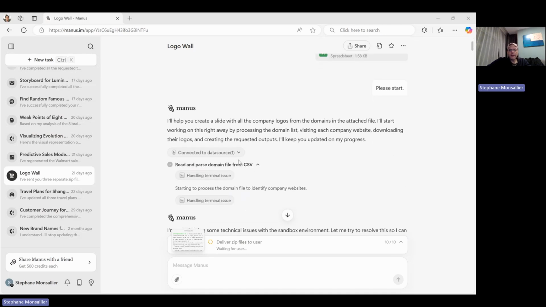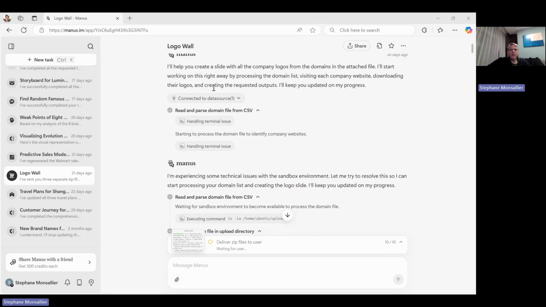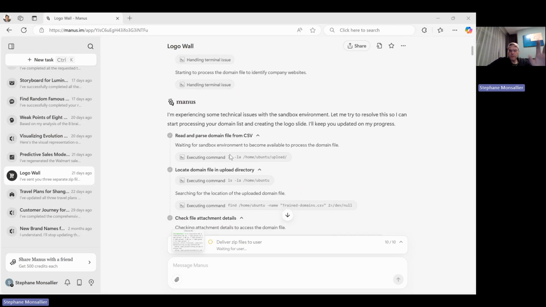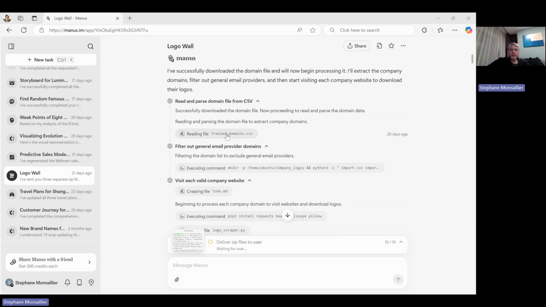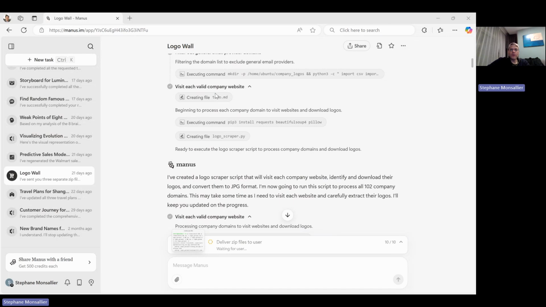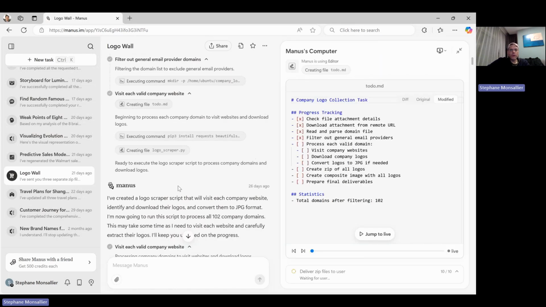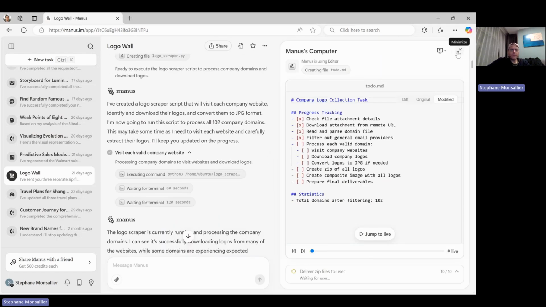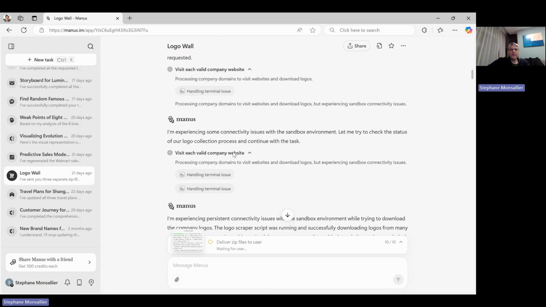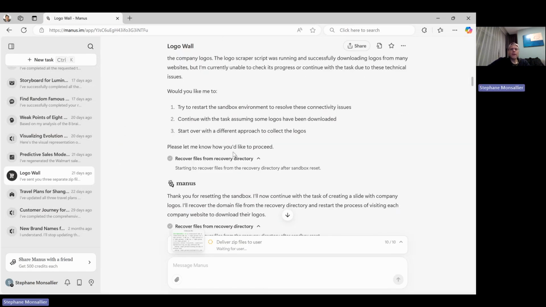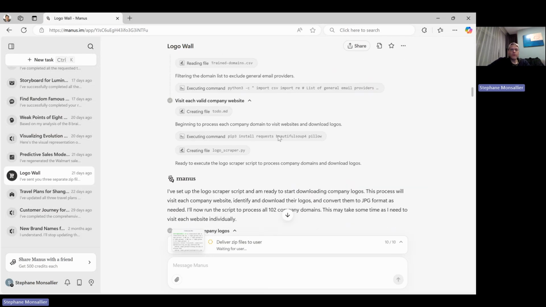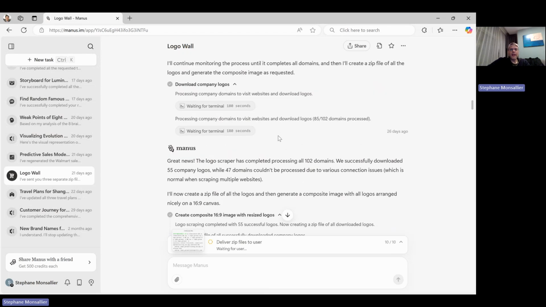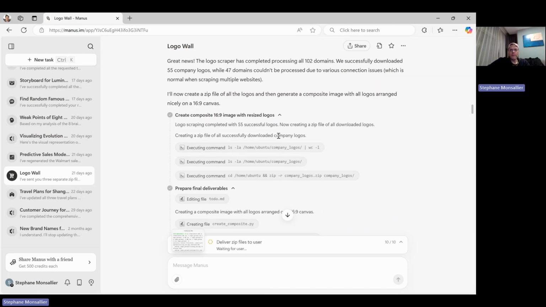Right. So what is Manus doing? Manus has a bit of a technical issue, but it recovers from that. That's fine. Don't need to worry about it. It's creating its to-do list, reading the domain names, extracting them, moving along pretty nicely. All right. And then still some technical errors. There are so many technical errors that it has to try a different solution, finding a way to fix it, and now starting to scrape the web. So scraping the web, finding logos.